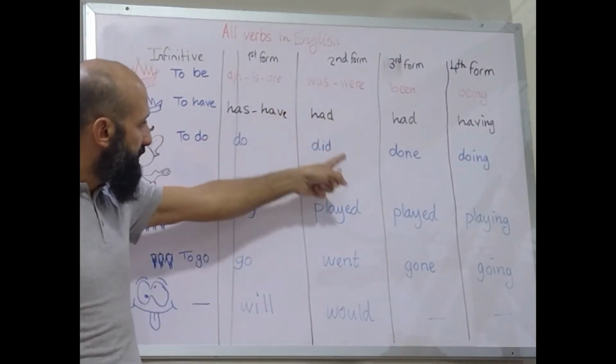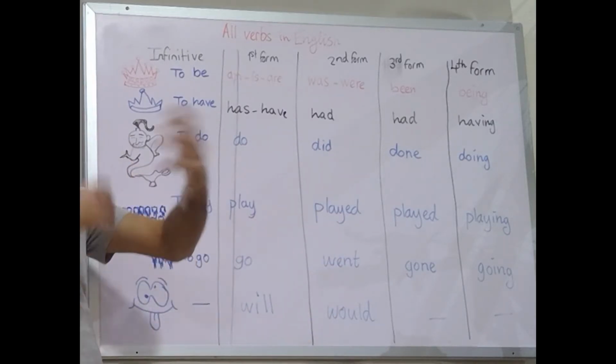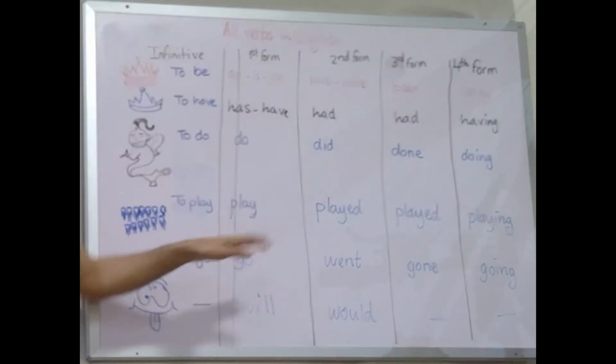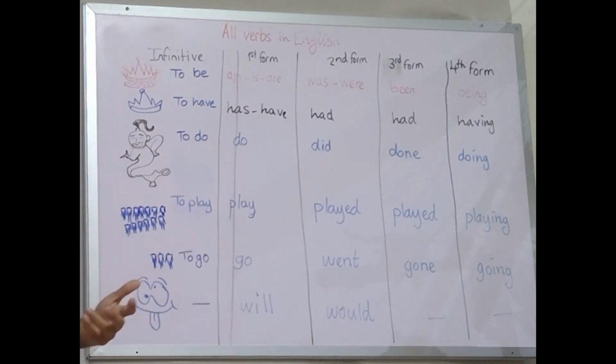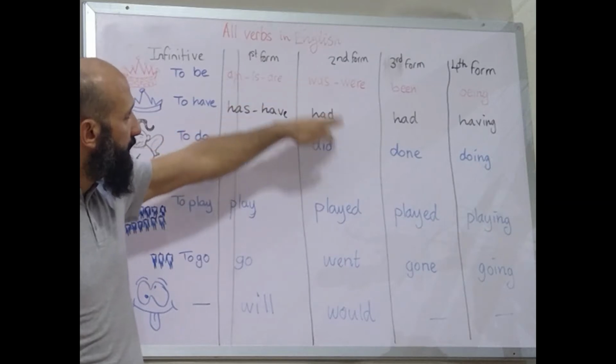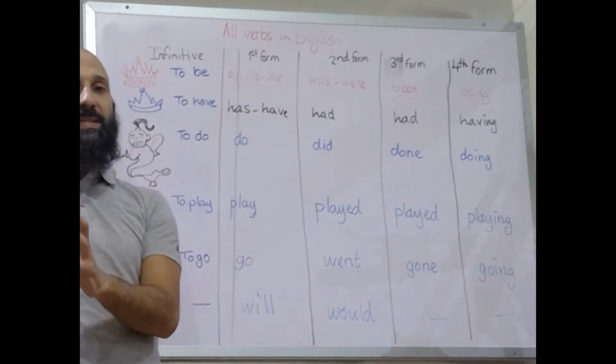So any of these, right? And what they represent as well. So played represents studied and jumped and slept and all of that. And went, go and went to, these represent the irregular verbs that don't take ed. So these verbs here are in the second form, so it's the past. Okay. Now, what is the future simple?